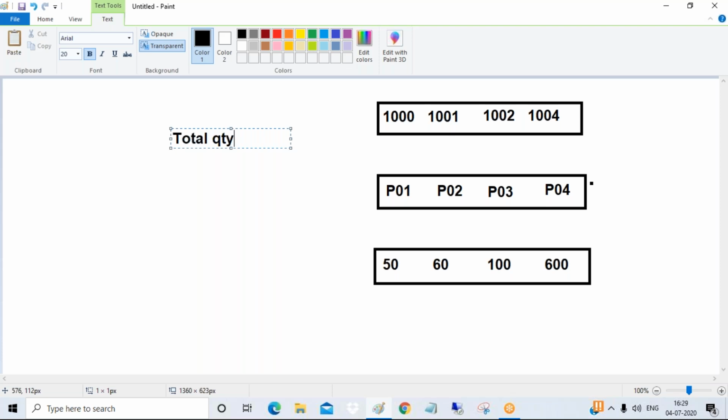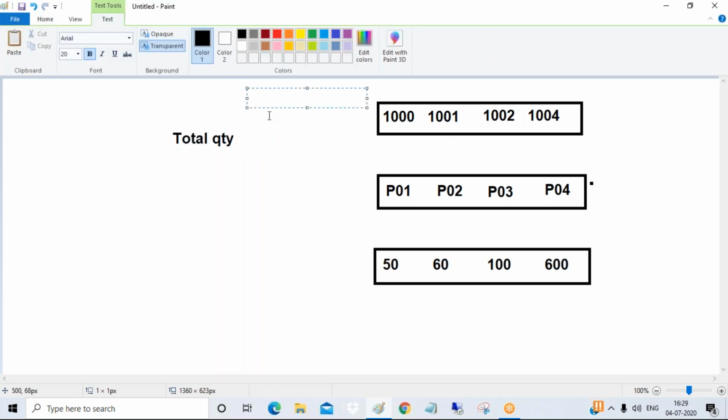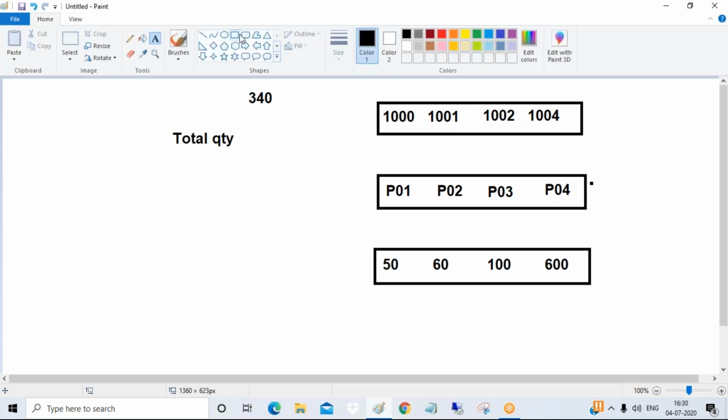If you want to do total quantity here, what will the system do? The system will have no need to scan, guys. Even if there are 340 columns, all your quantity will be stored in one place. So whenever you want to perform totals, you don't need to scan the other columns. Control directly goes to this column itself. It will add all these quantities and return the result.